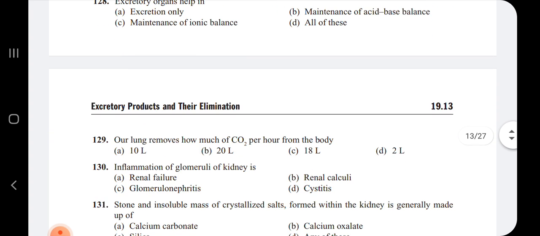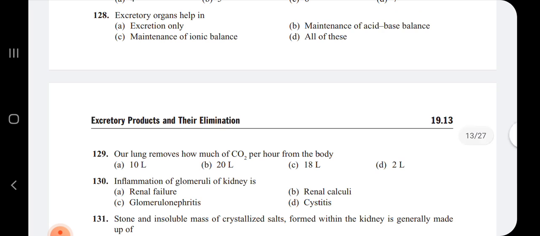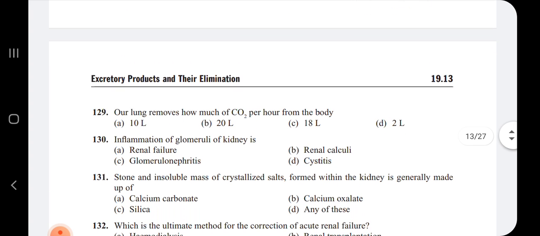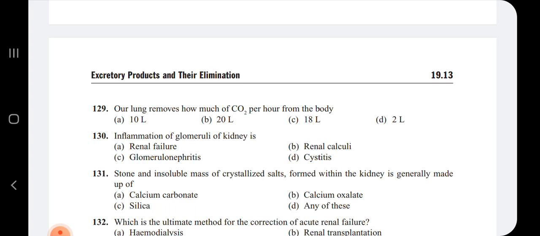Next question: excretory organs help in excretion only, maintenance of acid base balance, maintenance of ionic balance. All these 3 are the functions done by the excretory organs. Hence all of these is the correct answer.